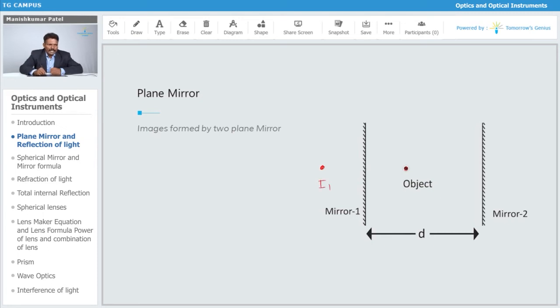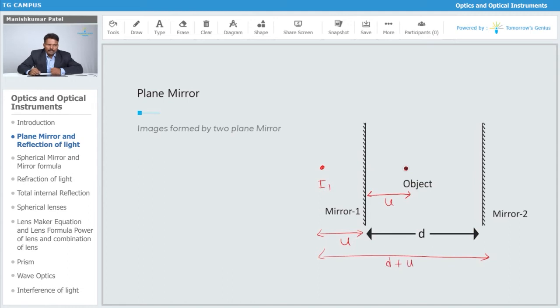Let's say this distance is u, and the image is created behind the mirror. This image formed by mirror 1 will act as an object for mirror 2. So this entire distance is d plus u.